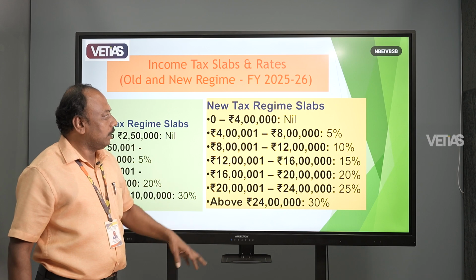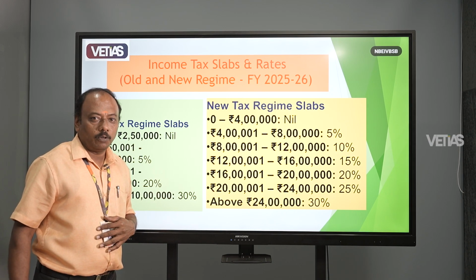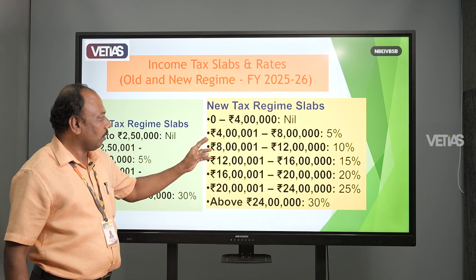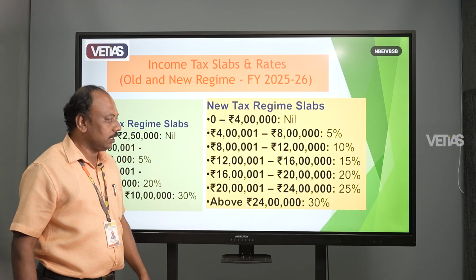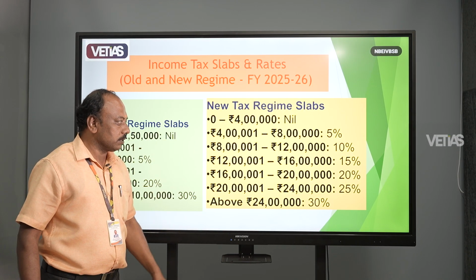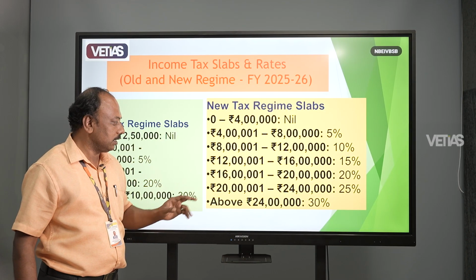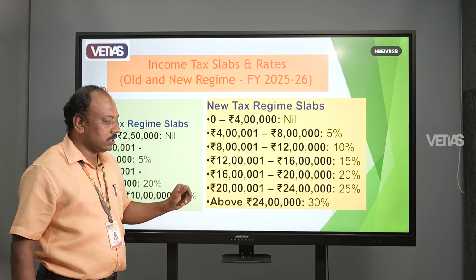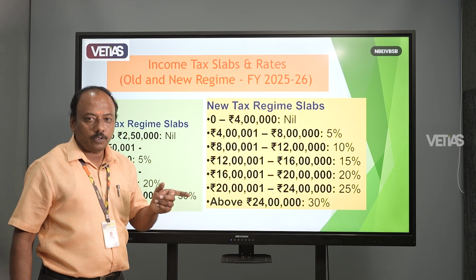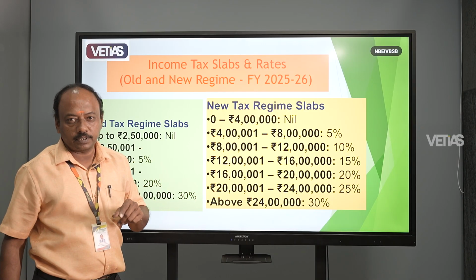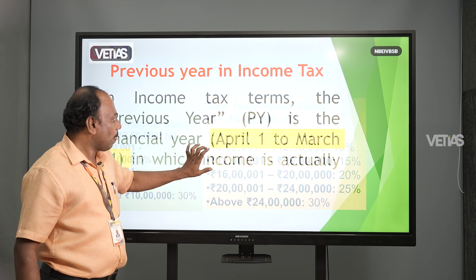The new tax regime is also followed by the government. Up to 4 lakh it is nil; from 4 lakh up to 8 lakh, 5%; up to 12 lakh, 10%; 16 lakh, 15%; 20 lakh, 20%; 24 lakh, 25%. Above 24 lakh, if your earnings increase beyond 24 lakh, you have to pay 30% tax to the government.